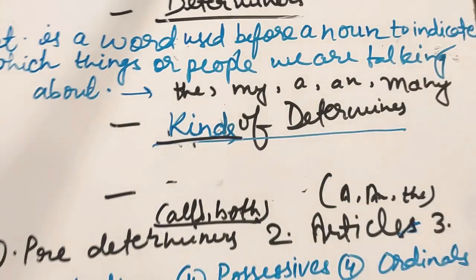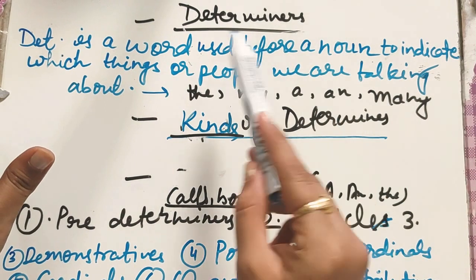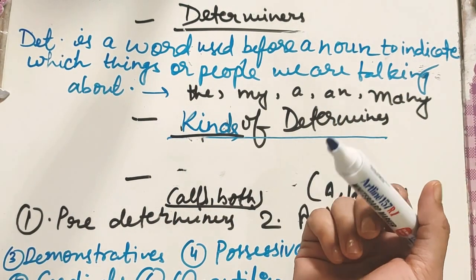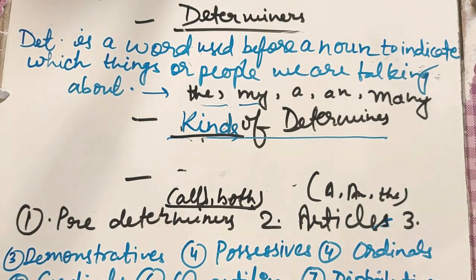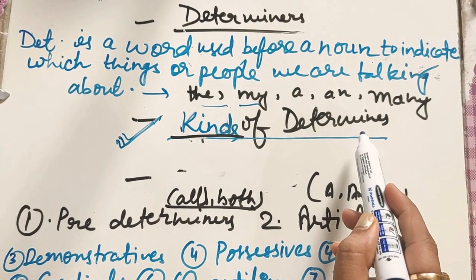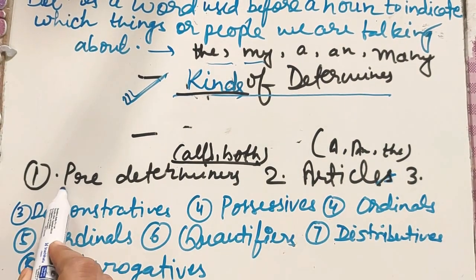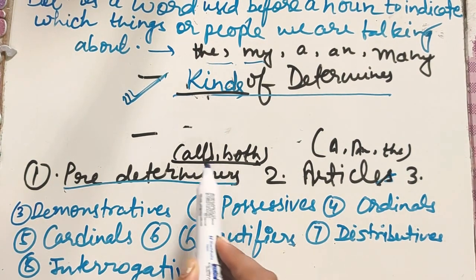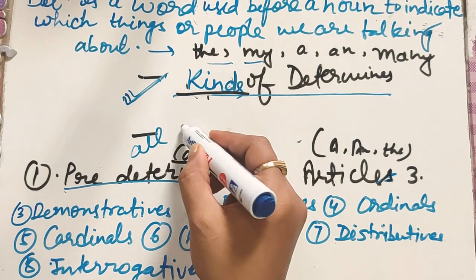So this is our third class, and in the last two classes we discussed determiners. A determiner is a word used before a noun to indicate which things or people we are talking about, like the, my, and many more. In the second class we discussed kinds of determiners, and there we discussed predeterminers, like all, both, like all people.